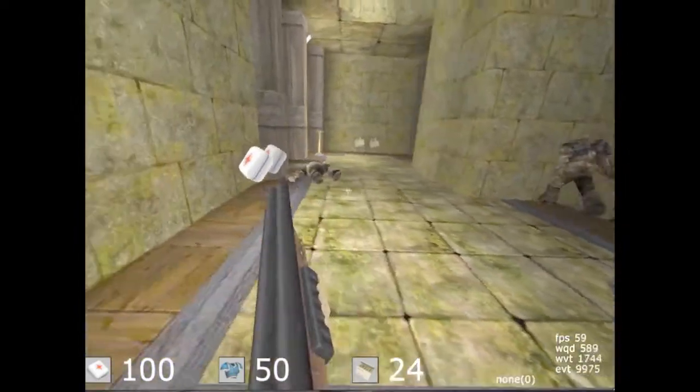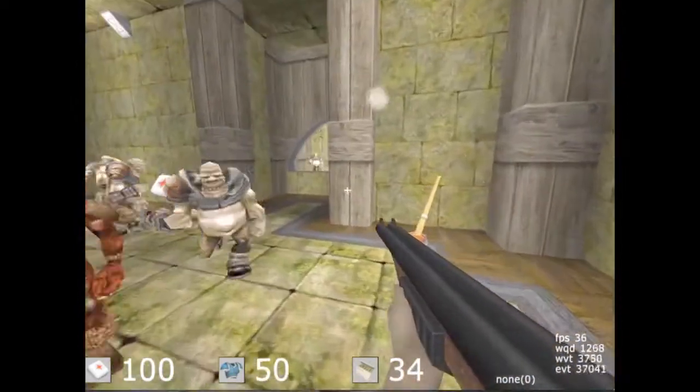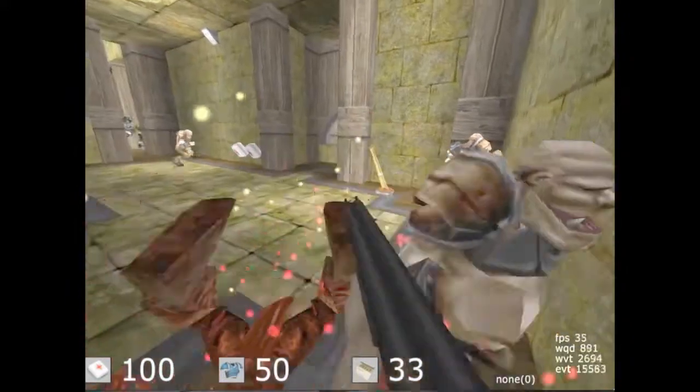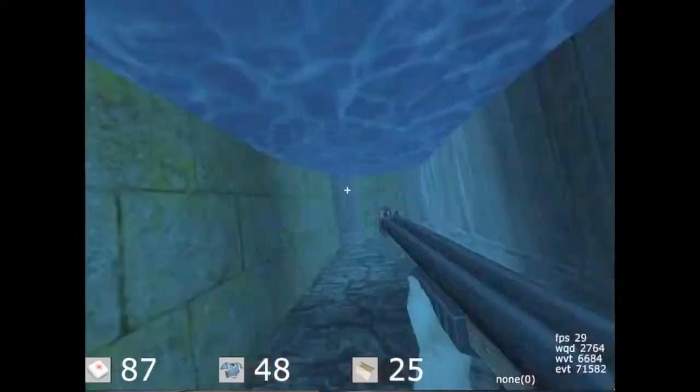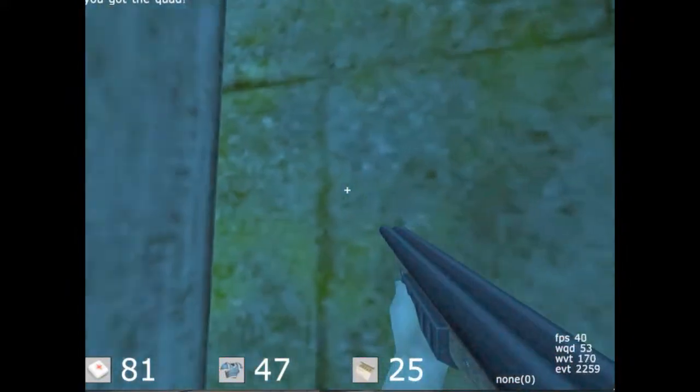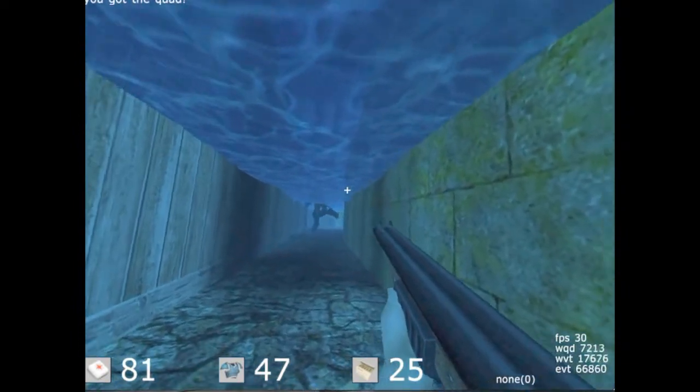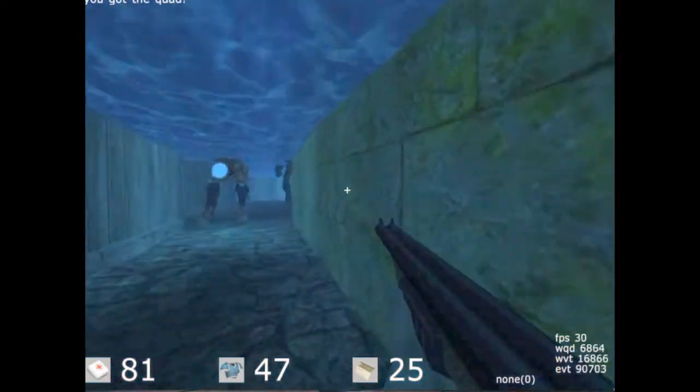There should be a switch around there somewhere. That'll get that door open. Marvelous. You've got the quad. Now get to the teleporter.